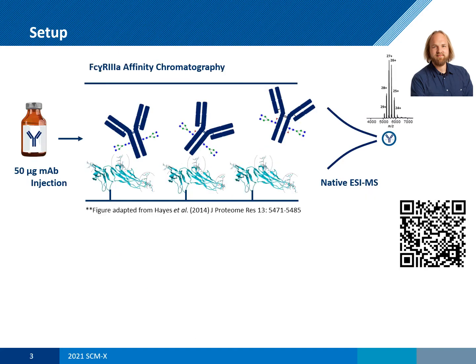Our affinity chromatography mass spectrometry setup consists of the immobilized receptor as a stationary phase, on which a mixture of antibody glycoforms can be separated with a pH gradient. This correlates to the binding strengths of individual glycoforms. Structural information is obtained with online native electrospray mass spectrometry.